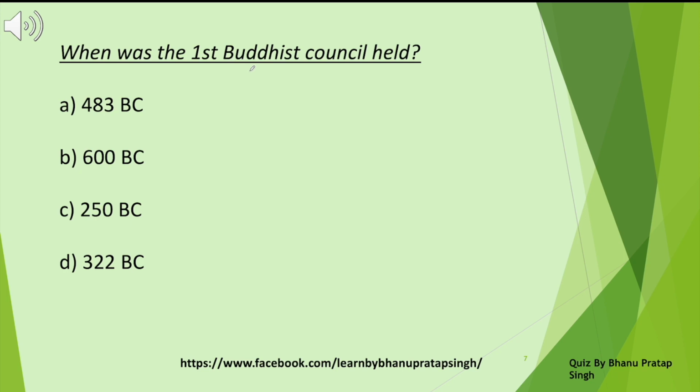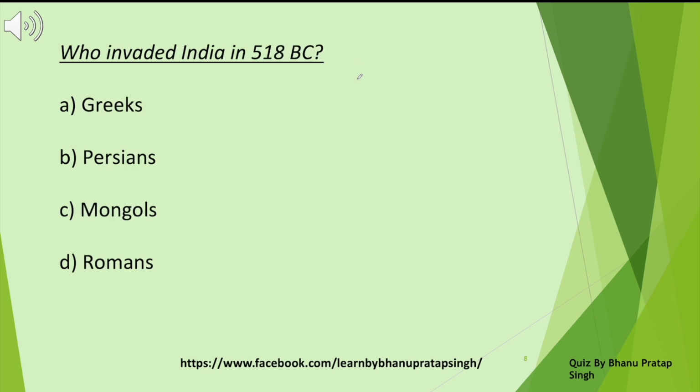When was the first Buddhist council held? 483 BC, 600 BC, 250 BC, 322 BC. What is the right answer? 483 BC. Who invaded India in 518 BC? Greeks, Persians, Mongols, Romans. Persians, they invaded India.